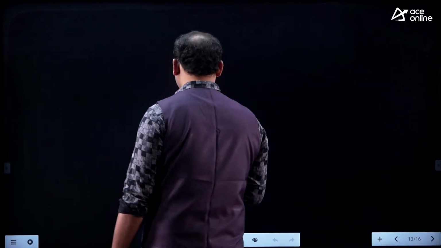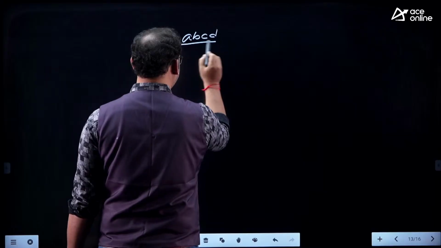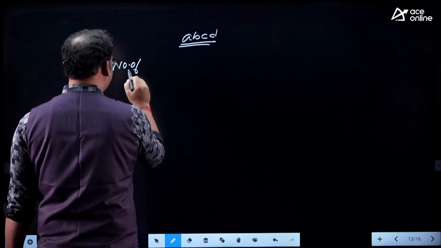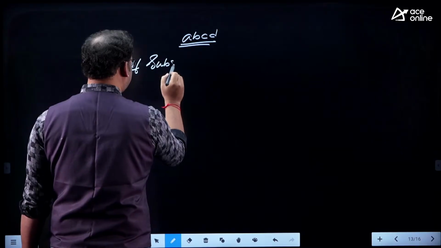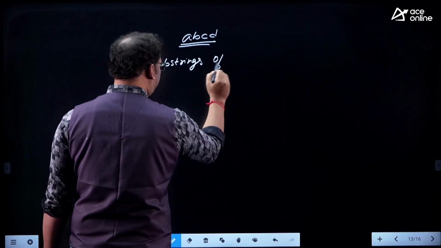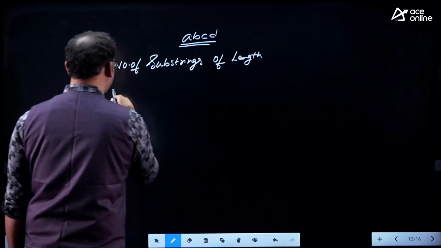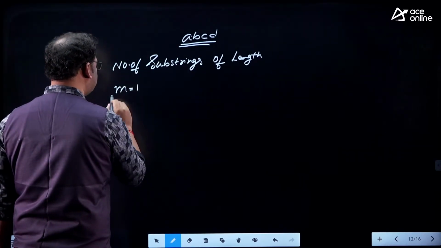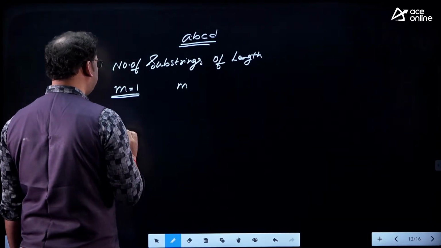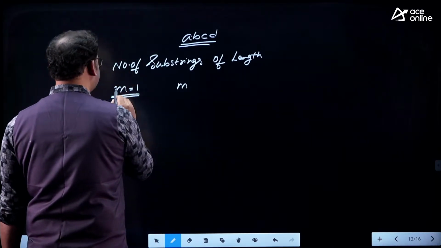Here there is a string ABCD and the number of substrings possible of length, let me take it as L, that is better.